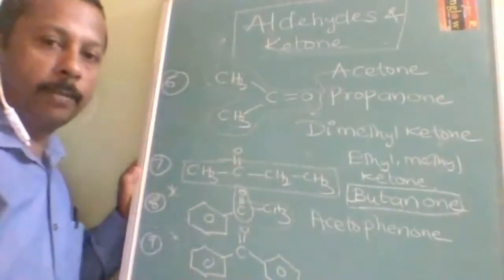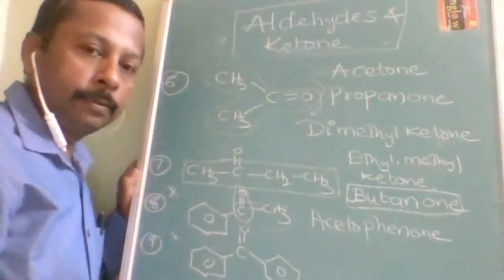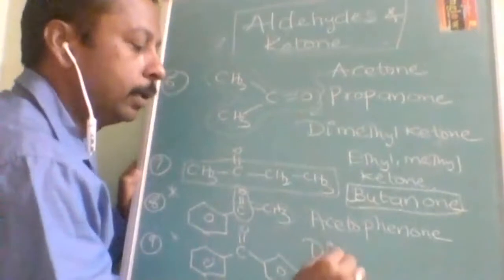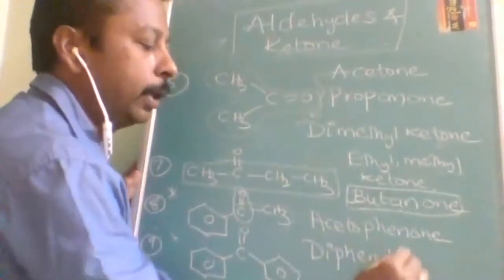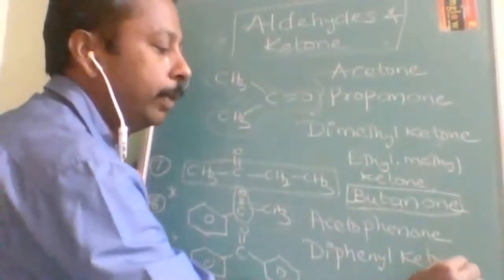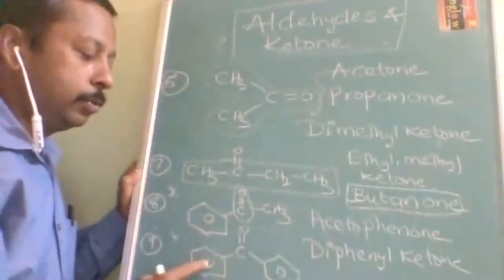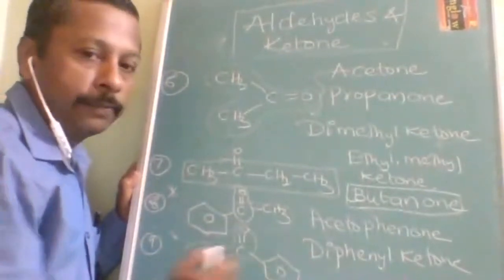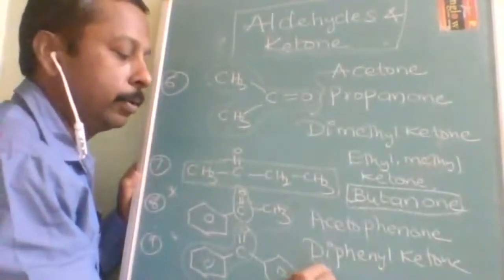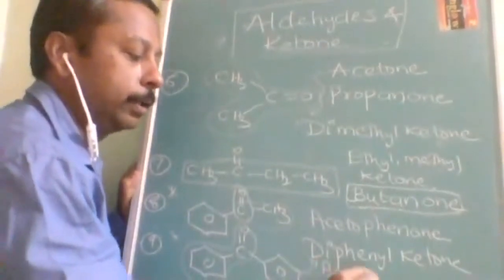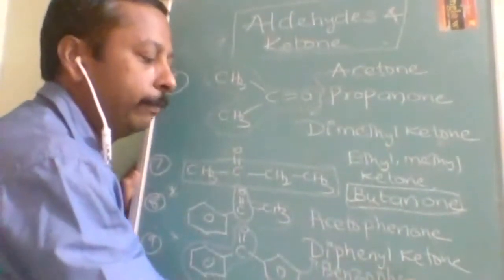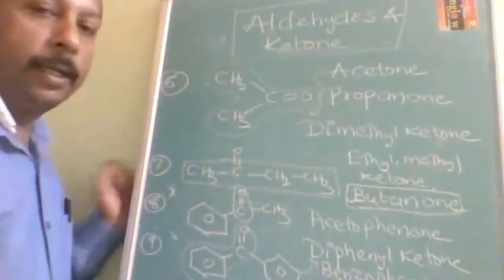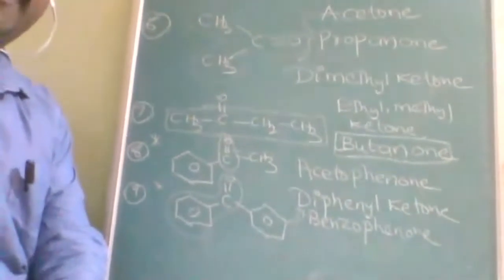Now can you tell me the name of this one? Diphenyl ketone. Diphenyl ketone is one way of naming it. Understood? Otherwise, benzophenone. This part is called benzo, and this is phenyl. So this is also called benzo. What is it called? Benzophenone. Okay, so these are some of the most important names, and they are asked with different names.